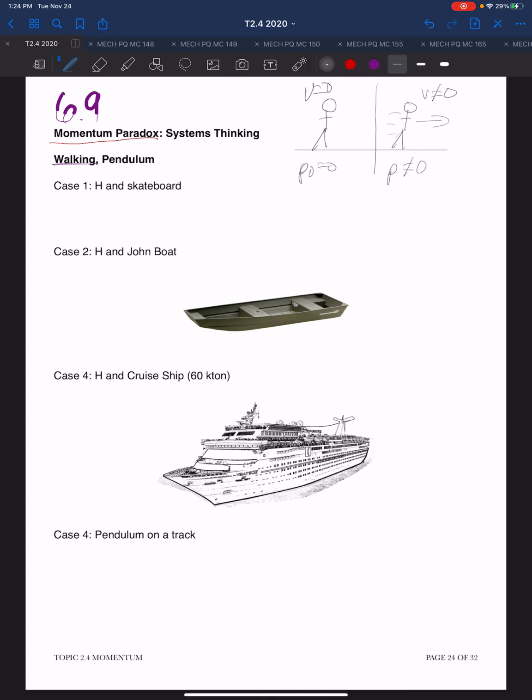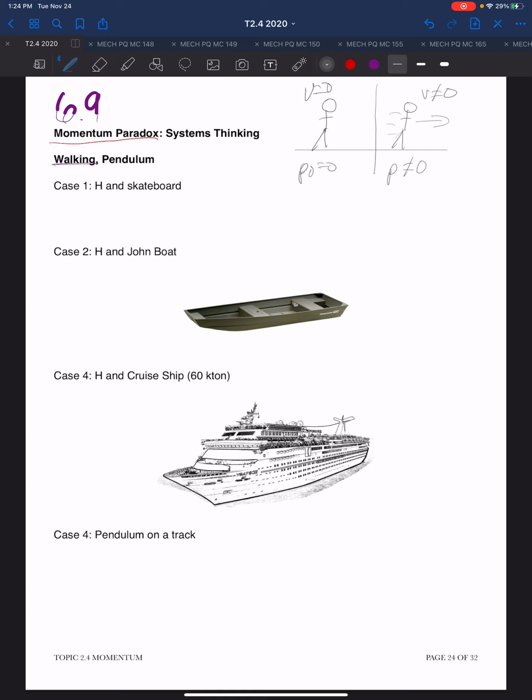So it seems that we just have a creation of, or an increase in momentum. And so this seems to violate the law of conservation of momentum. We have a person, they have no momentum, and now all of a sudden they do have momentum. Well, let us consider this a little differently now.